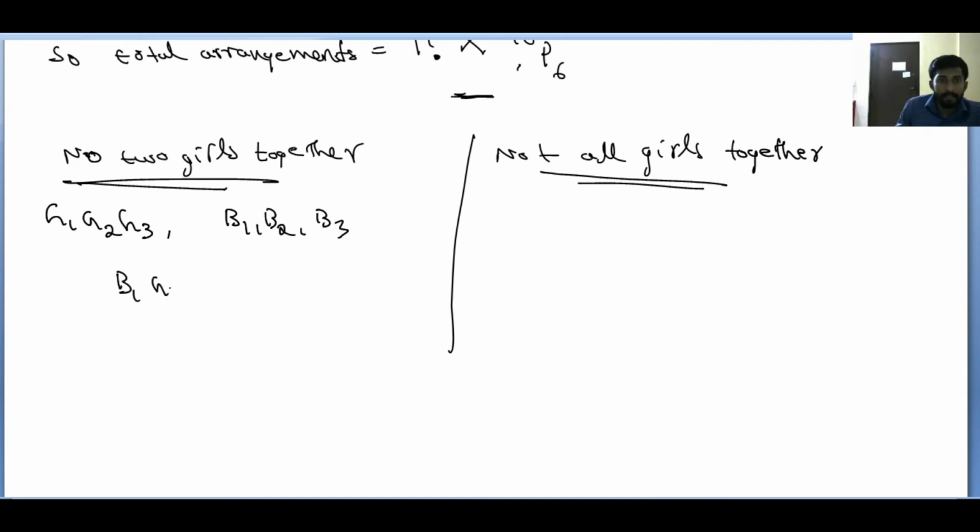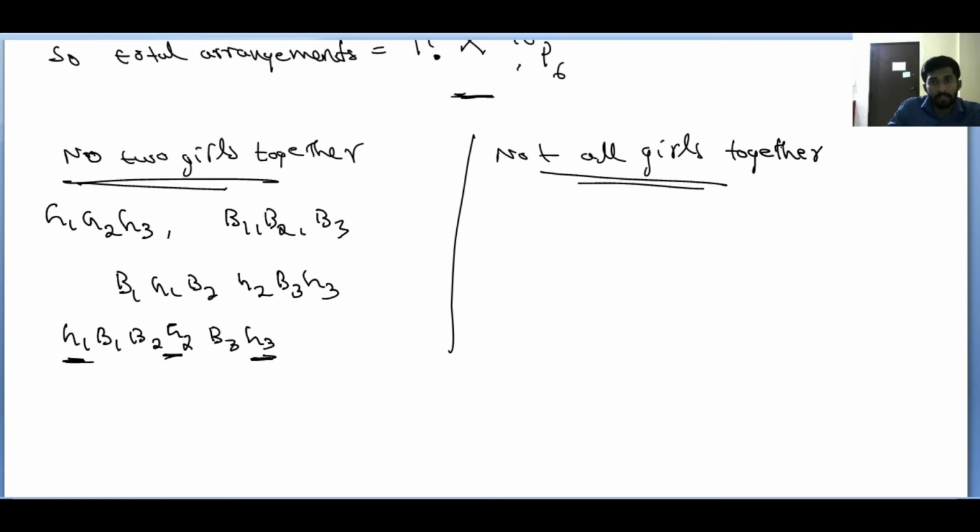B1 here, G1, B2 here, G2, and B3 here, G3. It's one arrangement. Or you can make the arrangement G1 here, B1, here B2, here G2, and here B3, here G3. Here also, girls are not together, right? No 2 girls are together. But not all girls together. What's the meaning of not all girls together?